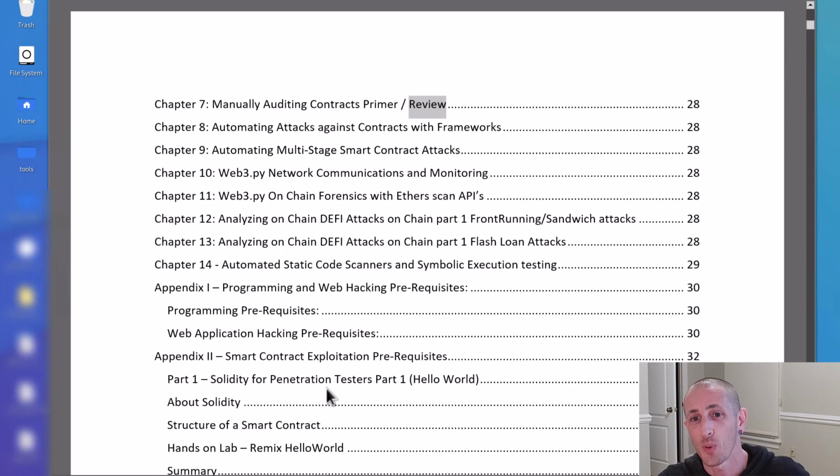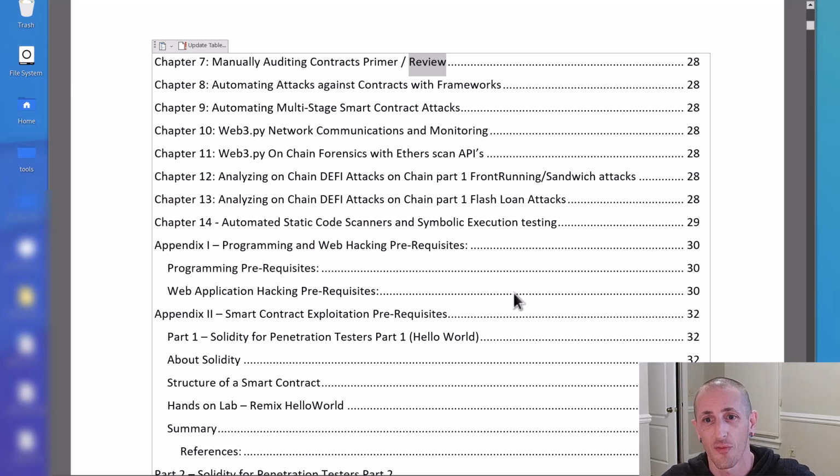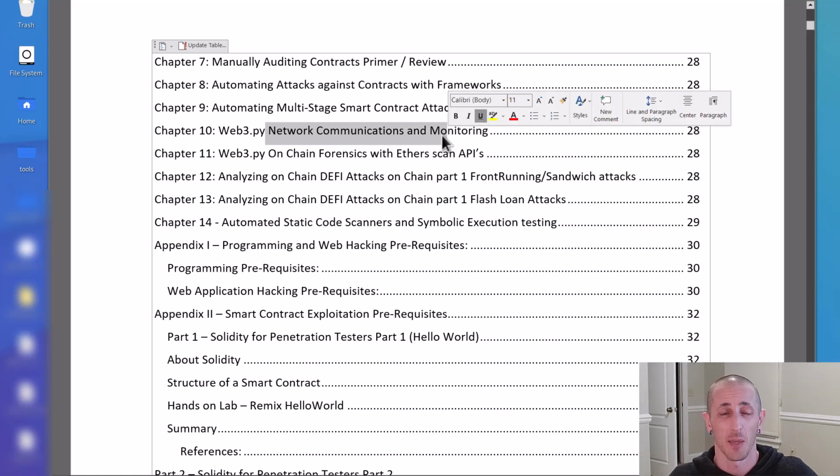But then after we get through all the contract stuff, right, we want to get into some of the stuff like I was getting into in network monitoring with JavaScript. Let's do it with Python. Let's check our network's communications. Let's set up some simple IDS monitoring, like monitoring an address for transactions, things like that, looking at live data as it's coming in. We'll get into some Python asynchronous programming within this.